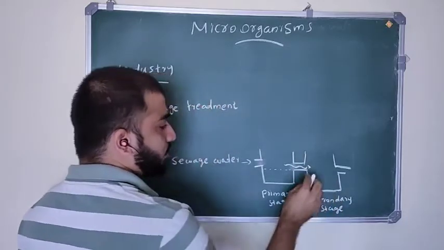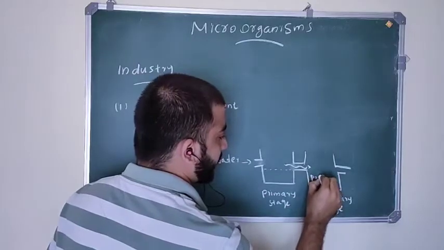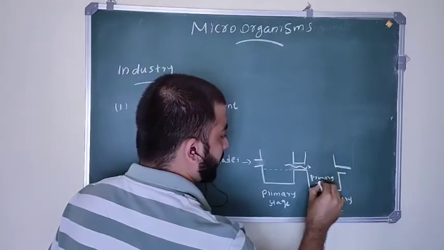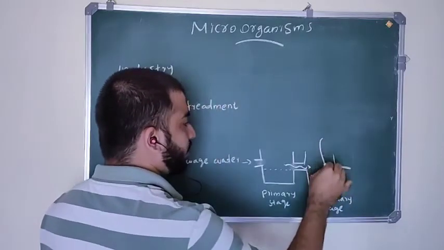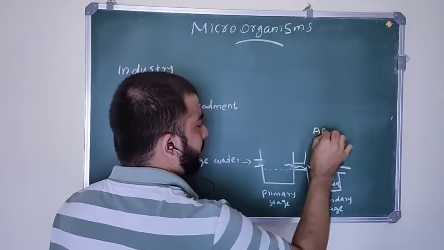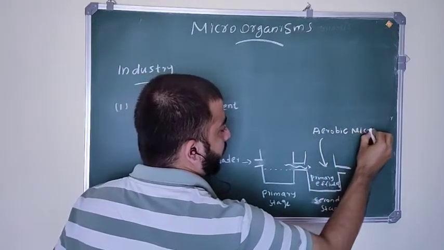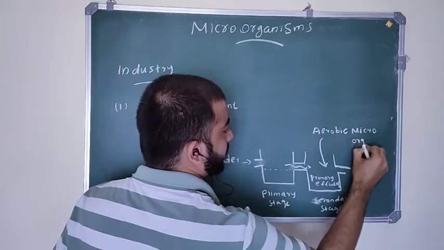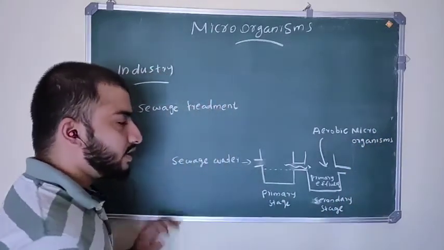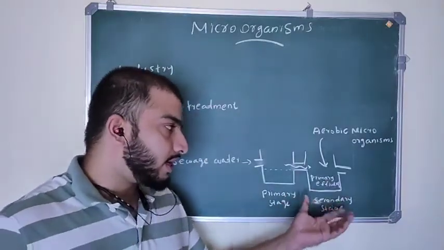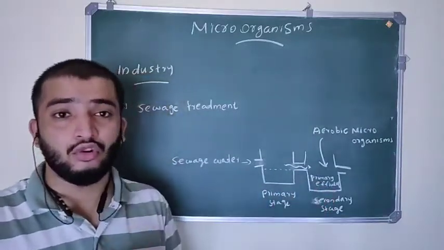The wastewater, called primary effluent, is now treated with aerobic microorganisms, and these microorganisms consume the organic matter present in the primary effluent.